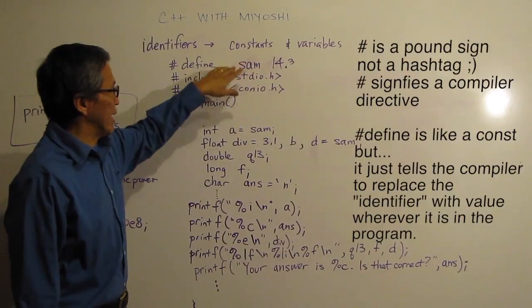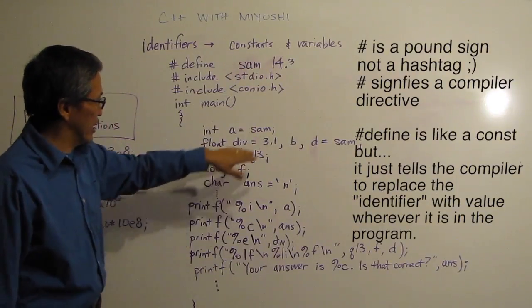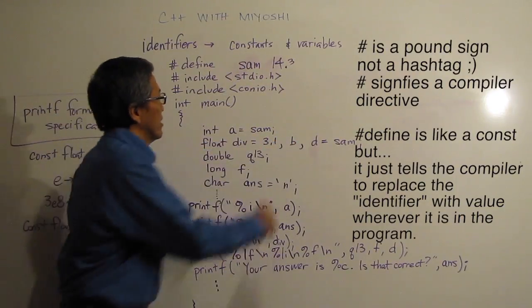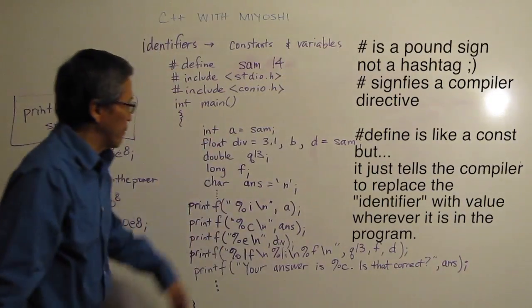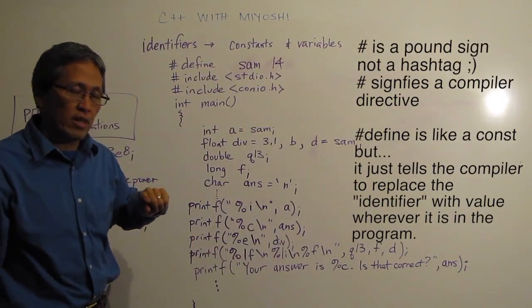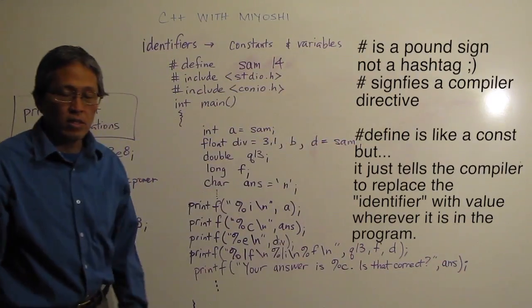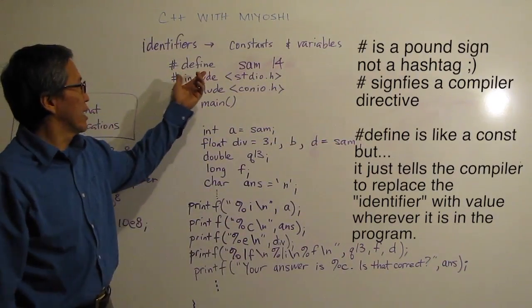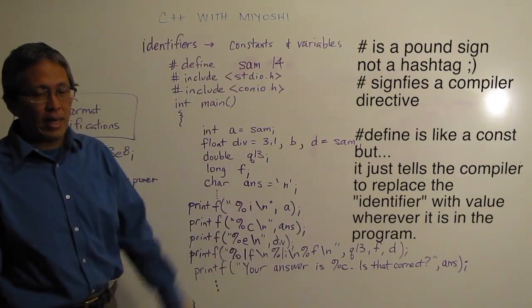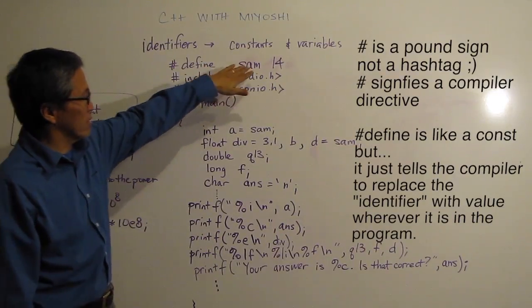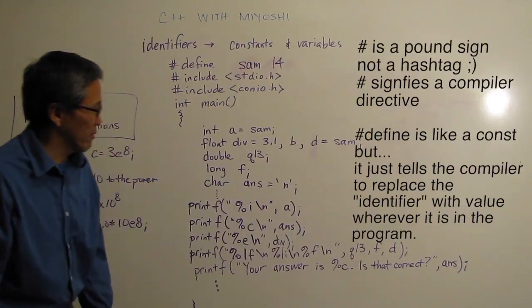What it does is it takes that SAM, and everywhere it sees SAM in my code here, it's going to replace SAM by 14. So it's not really a constant, it's just what's called a compiler directive. So that compiler directive says SAM is going to be 14 there.